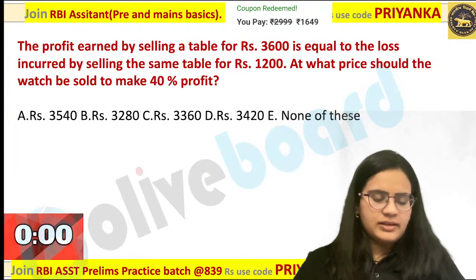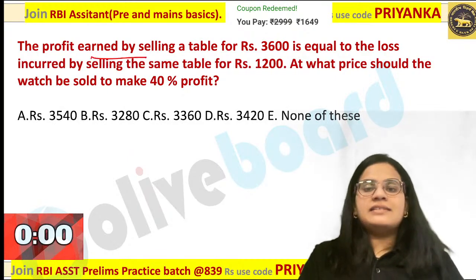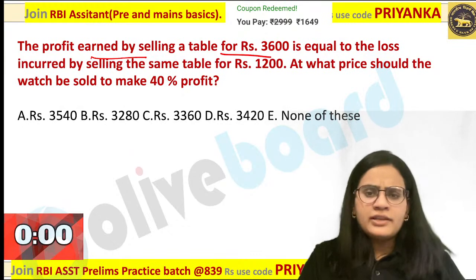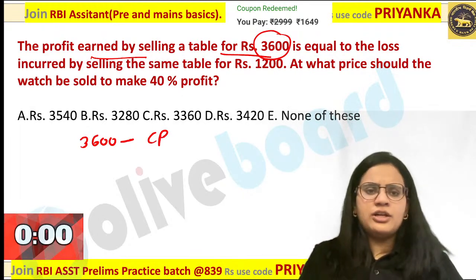How will you go about this? Very good. Those who are getting, Simon is also getting it. Perfect. How will you go about this? Profit earned by selling the table for 3600. Selling price is 3600. Cost price is CP. This is equal to the loss by selling the same table at 1200.